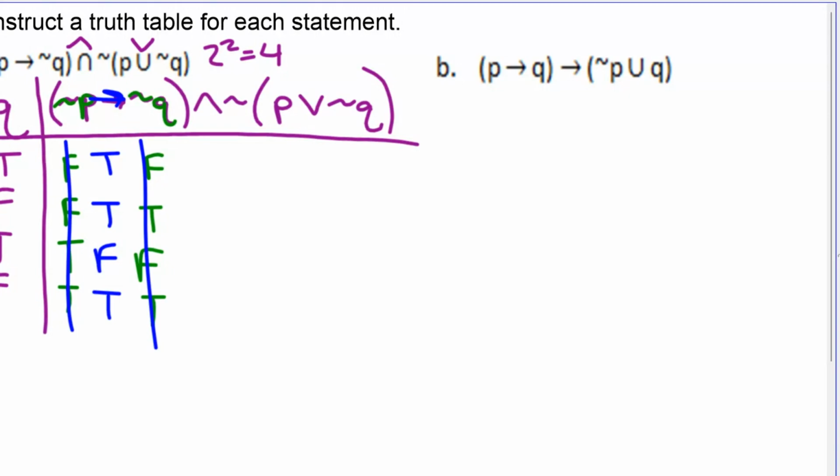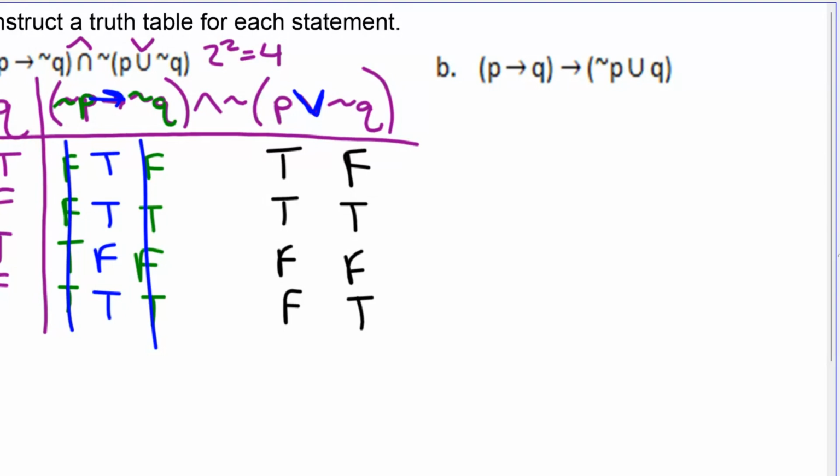Order of operations, you're looking inside the parentheses. So, like, I would just copy this. P is true, true, false, false, and not Q. Negate that. False, true, false, true. So this time we do the or statement.